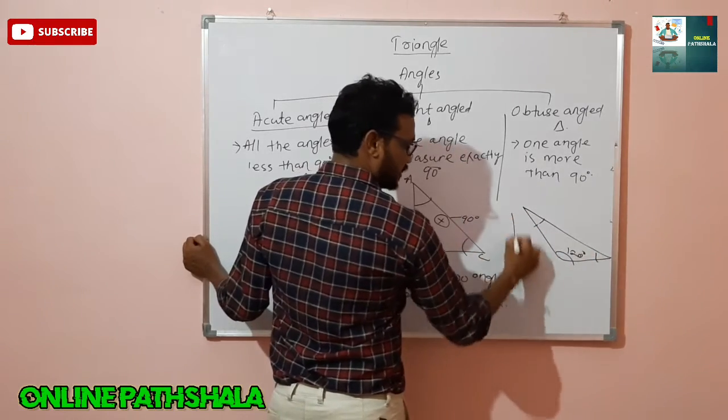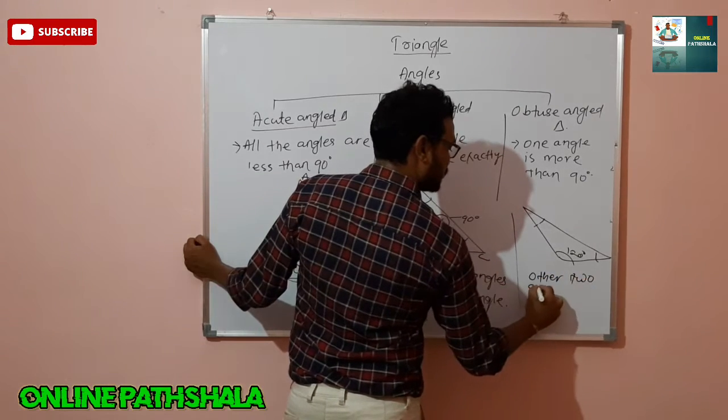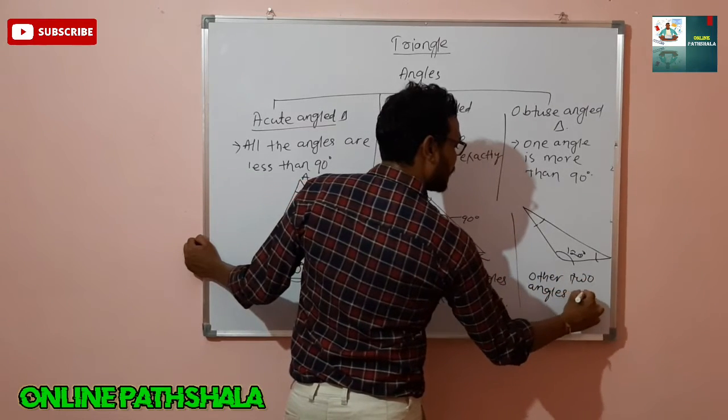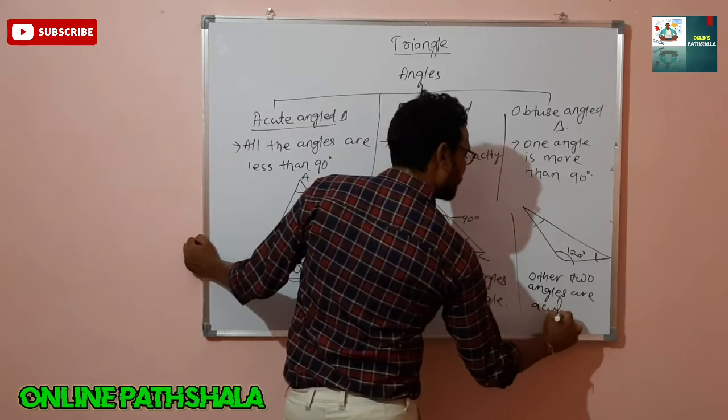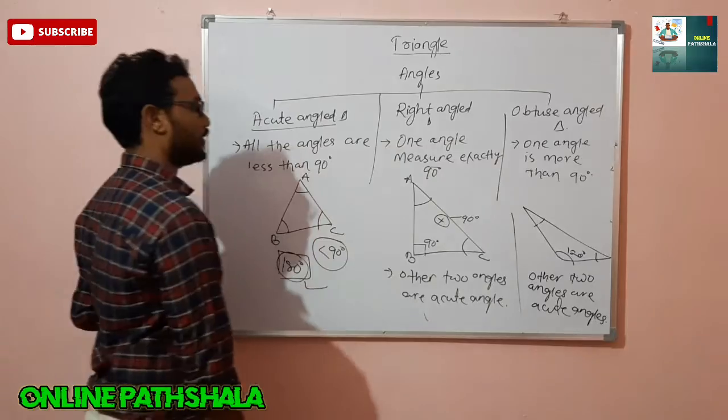So in this triangle also the other two angles are acute angles.